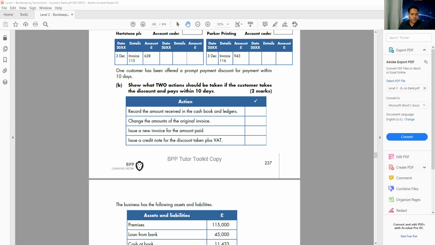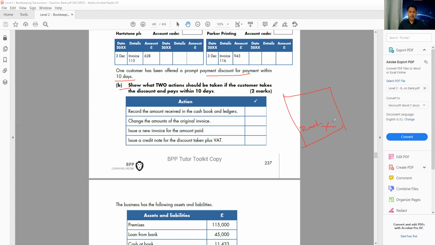So the next question says, show two actions that should be taken if the customer takes a discount and pays within 10 days. So the customer has been offered a prompt discount to pay within 10 days. What happens if the customer pays you within 10 days? This is the only discount, prompt discount, we do not show in the invoice.